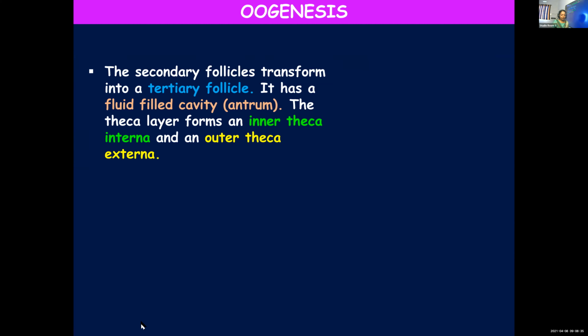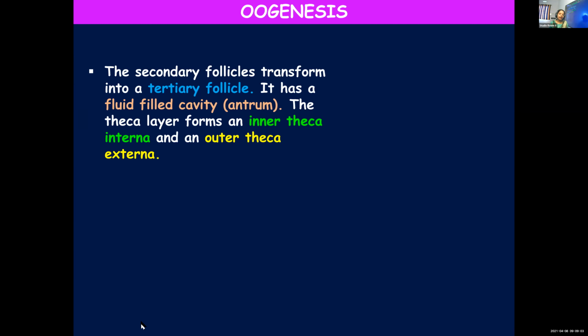The theca layer: when it got transformed into a secondary follicle, I told you a layer of theca cells is surrounding the primary follicle. But when the secondary follicle undergoes transformation into a tertiary follicle, these changes happen. What are the changes happening? It develops a fluid-filled cavity inside. You call it the antrum.